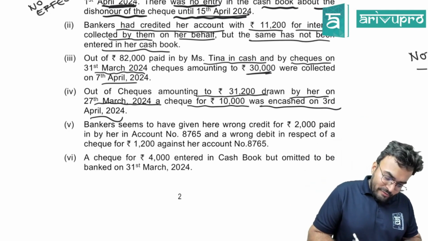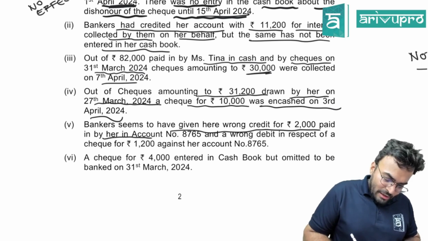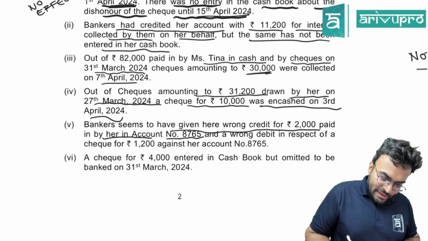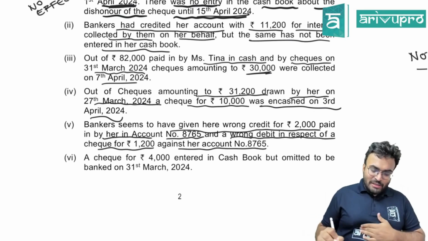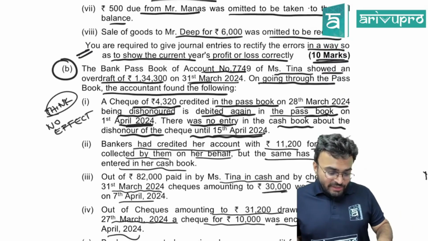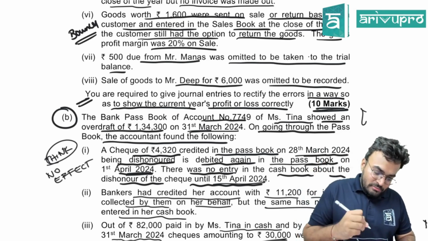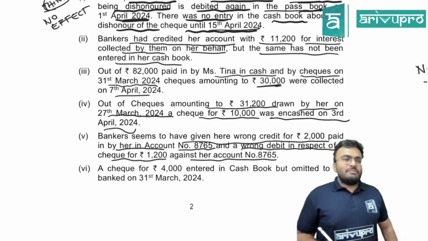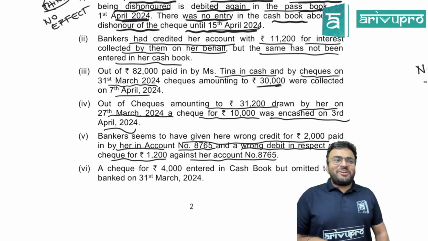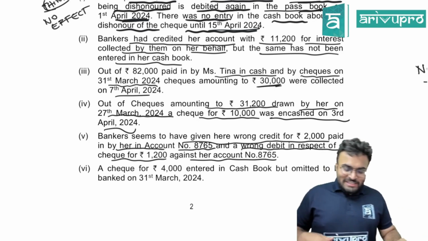Bankers seem to have given her wrong credit for 2,000 paid in by her in account number 8675 and a wrong debit in respect of a check of 1,200 against her account of 8765. What is this 8765? Which account number are we talking about? Her account is 7749. Here they are talking about 8765.